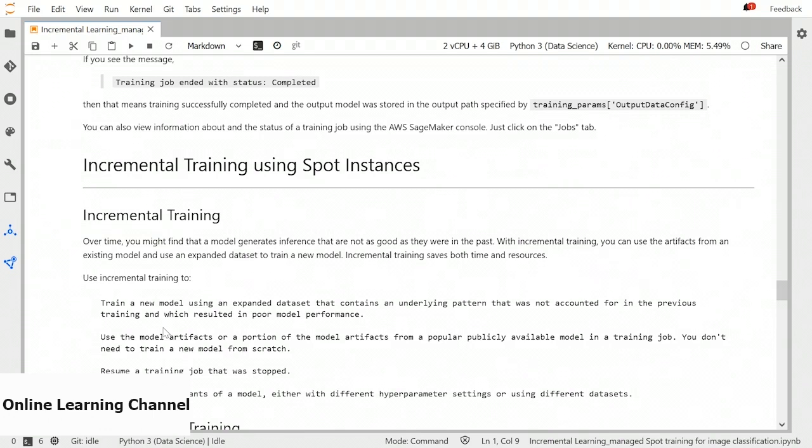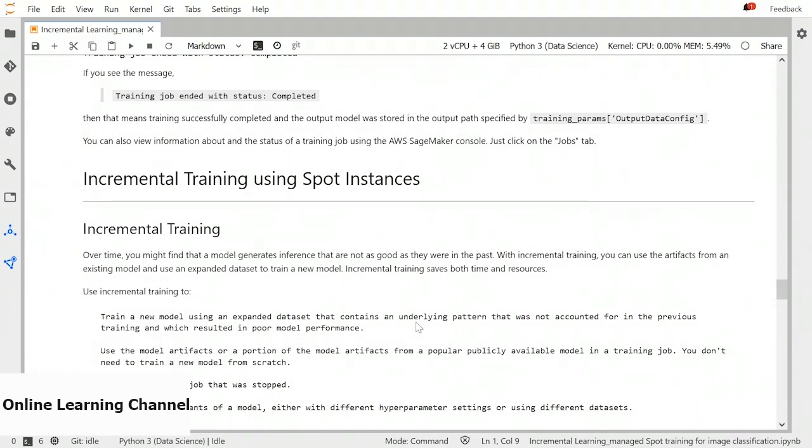You can also use incremental training when your training job was stopped, maybe due to resource limitation or something else, and now you want to restart it. You don't want to restart it from scratch. Sometimes you want to train several variants of a model with a few different hyperparameters or slightly different datasets. In that case, incremental training is suitable.